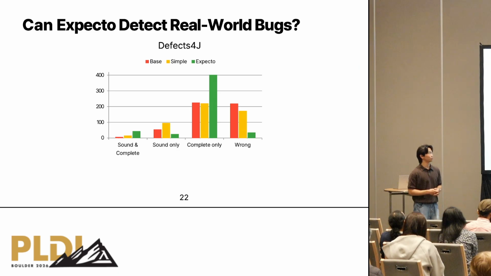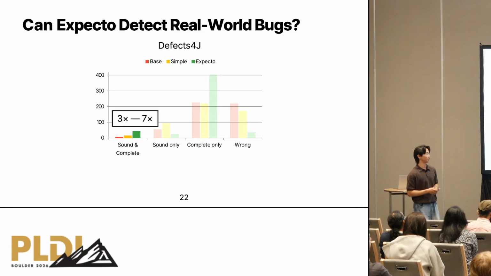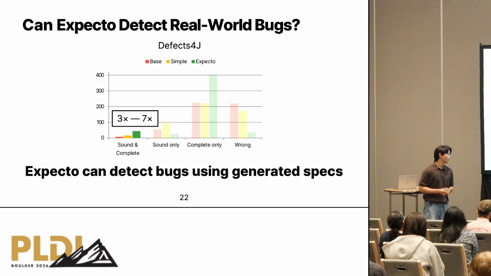In this experiment, we use the same variants and focus on sound and complete specifications. Here, Expecto generates 3 times to 7 times more sound and complete specifications compared to the baselines. So we can conclude that Expecto can detect bugs using generated specifications, and it means Expecto-generated specifications are precise enough to detect real-world bugs.